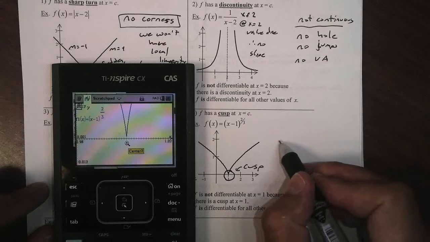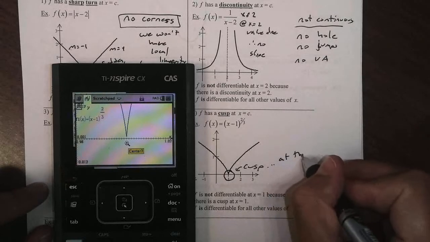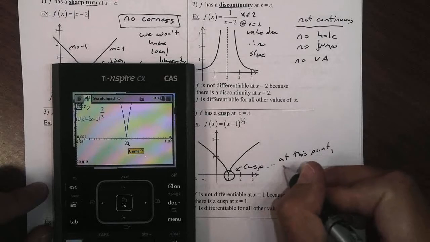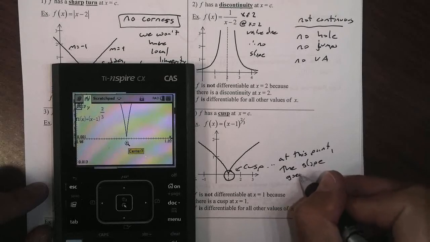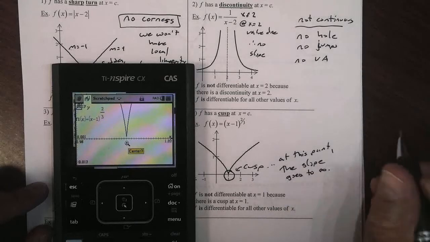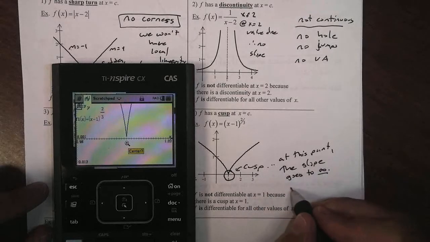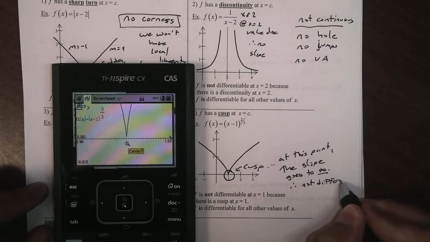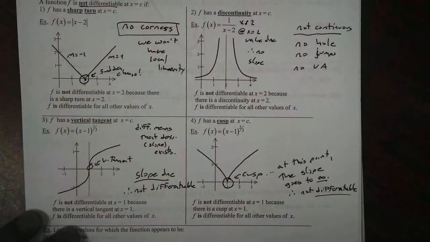In fact, at the cusp, at this point, the slope goes to infinity. And since infinity does not exist, the derivative can't exist. Therefore, not differentiable. So cusps are really kind of cool for us. We like to say, no cusping in mathematics.